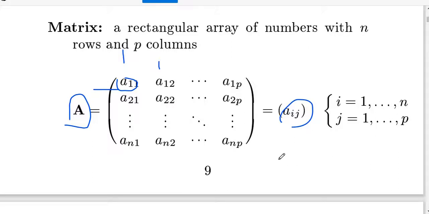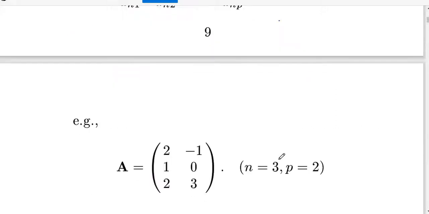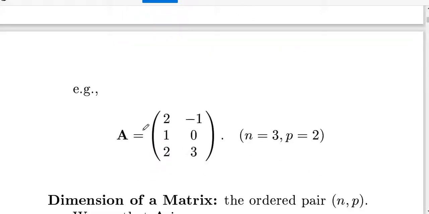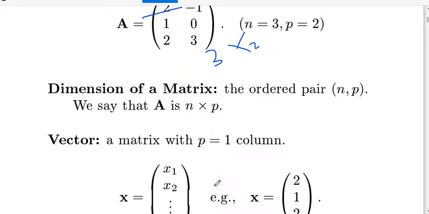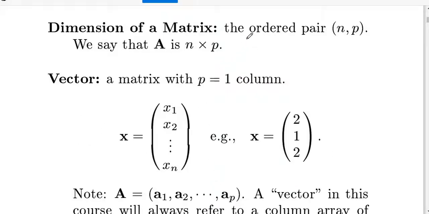You can use different notations also. This is just a simple example. What is the order of this? I have 3 rows and 2 columns, so 3 cross 2. How do we find the dimension? The order n comma p is the order. We say this is the dimension of A.